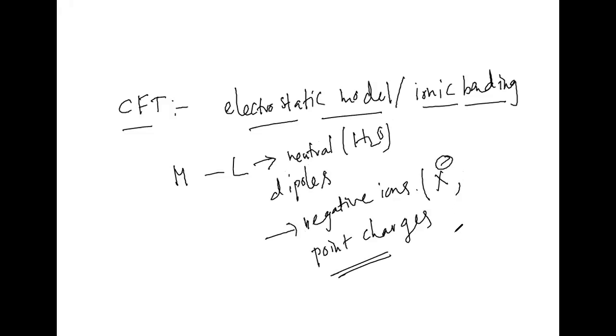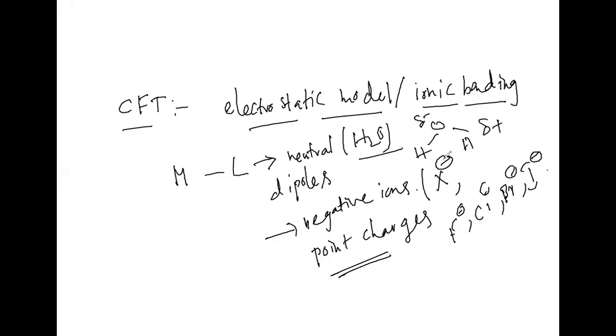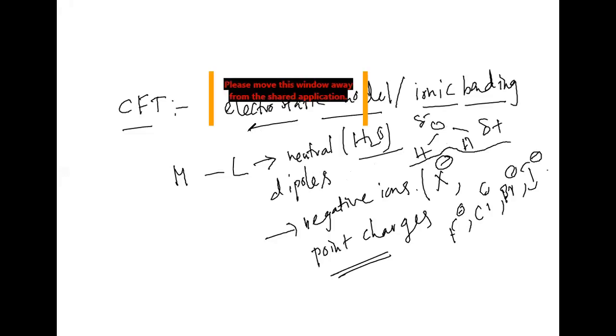Here I am writing X minus, nothing but F minus, Cl minus, Br minus, I minus, like this. Dipoles means water is going to show dipole moment. Idea is there, no? That is why it is considered as partial negative and partial positive, like this. Okay, understood this? Right.